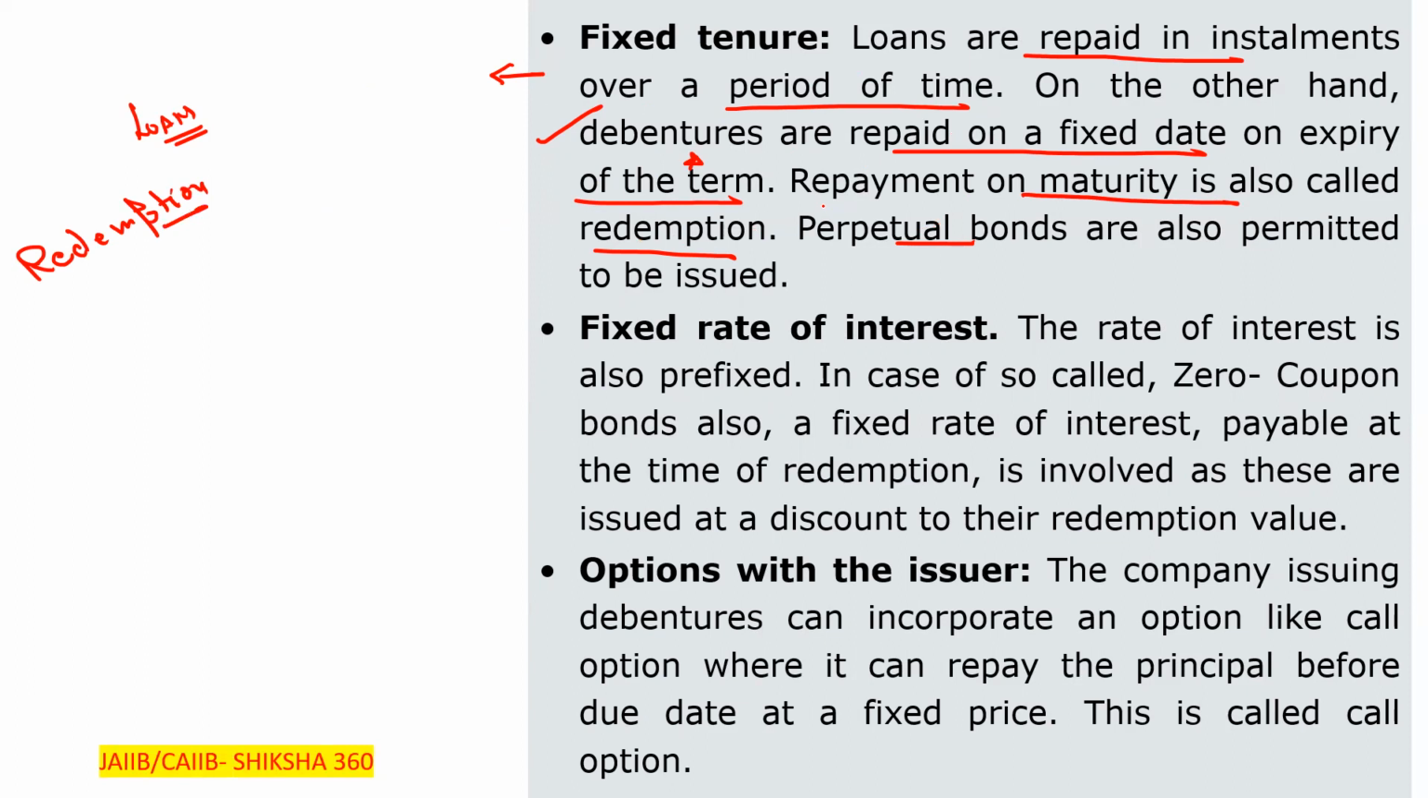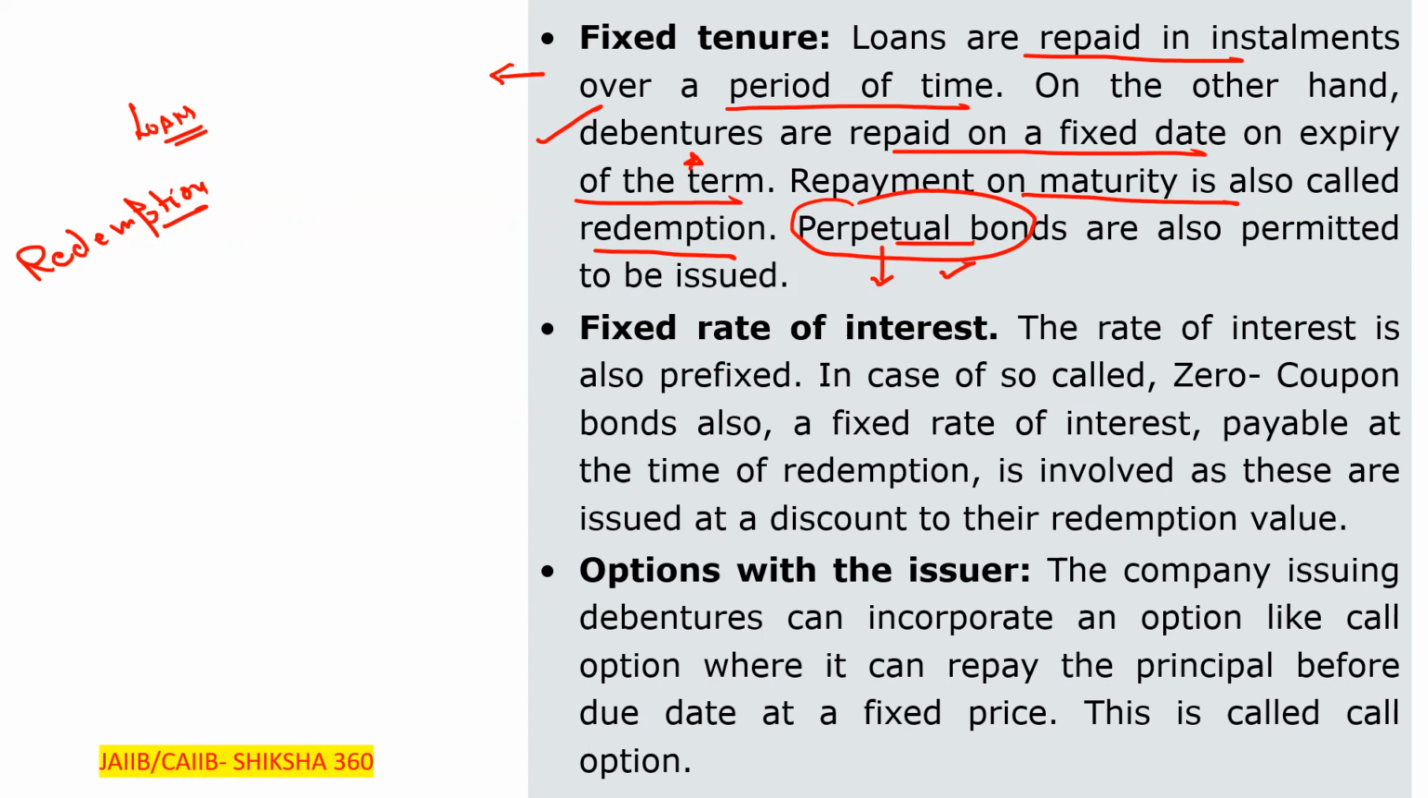Perpetual bonds are also permitted to be issued. What are perpetual bonds? We will cover that in a later session, not presently here. Next one, that is the fixed rate of interest on the debentures.